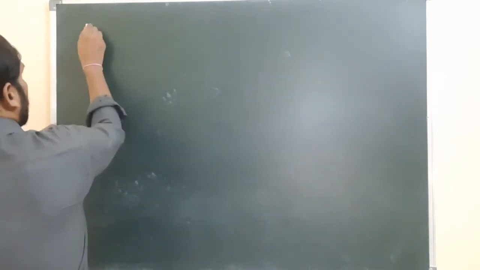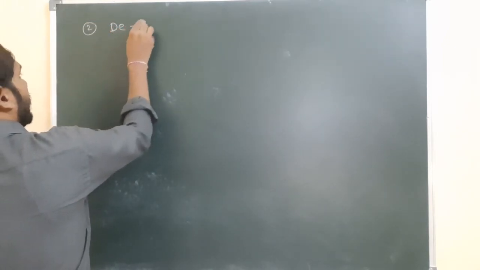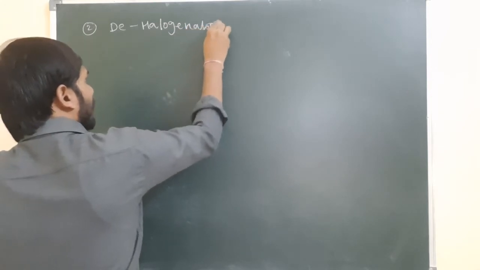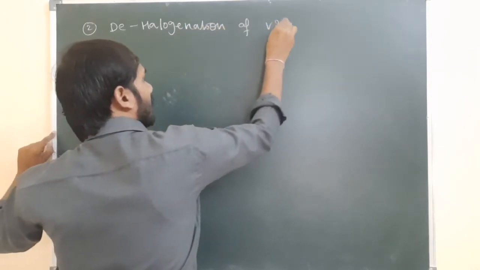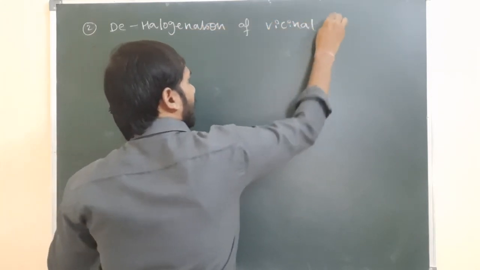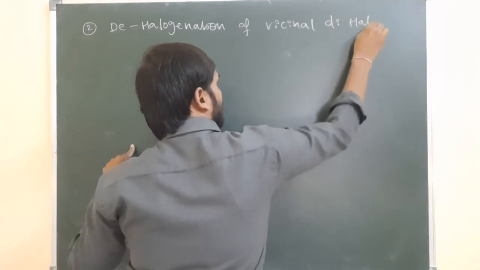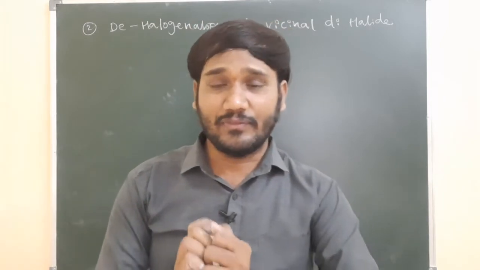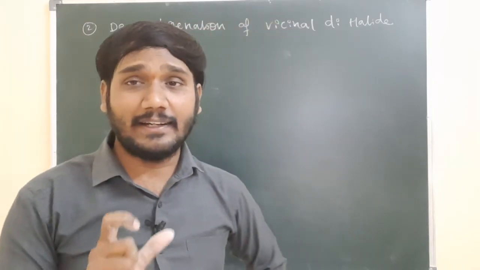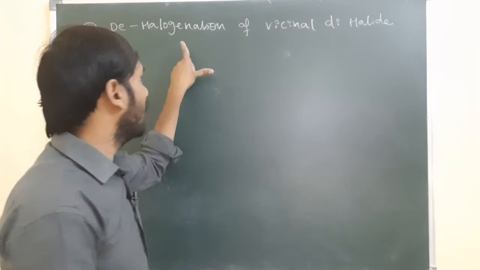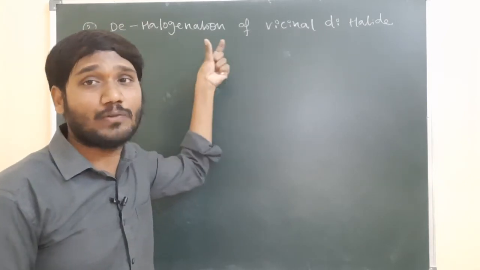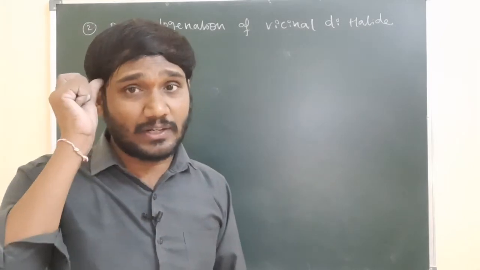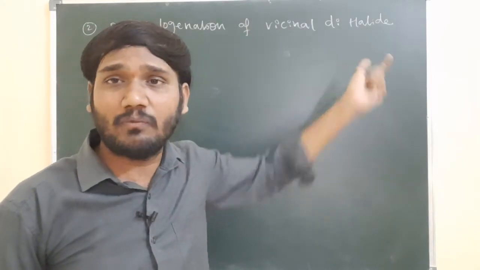Let us see here. The second preparation method is dehalogenation of vicinal dihalide. Dehalogenation is nothing but removal of the halogens. 'De' is nothing but removal, halogenation, halogens removing. Dehalogenation of vicinal dihalide. What's the meaning of vicinal dihalide?